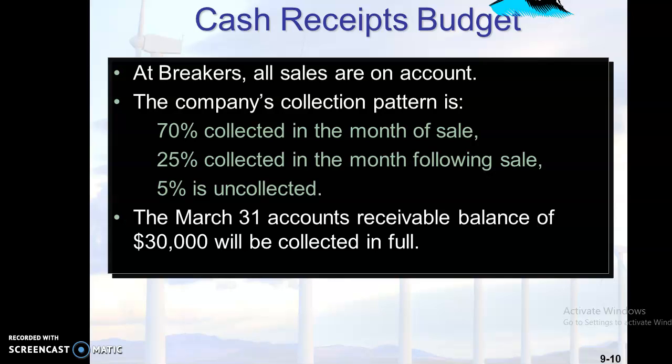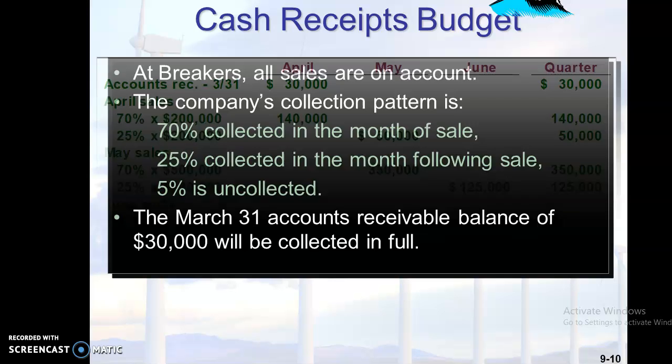And the next one is the cash receipts budget. What is that? Cash receipts budget and cash expenditure budget both can be considered. And how is the company selling the product to the customers? Is it on cash basis or credit basis? If you are selling the product on credit basis, how much percentage of the money will be collected in the next month? How much percentage of money will be collected after 2 months? How much amount will be due? Everything will be found out from the cash budget. So the cash budget is an estimation of cash inflows and cash outflows of the company.